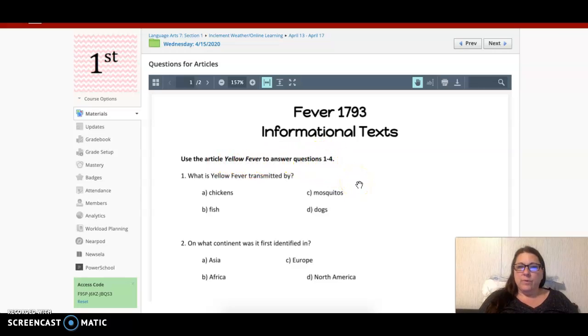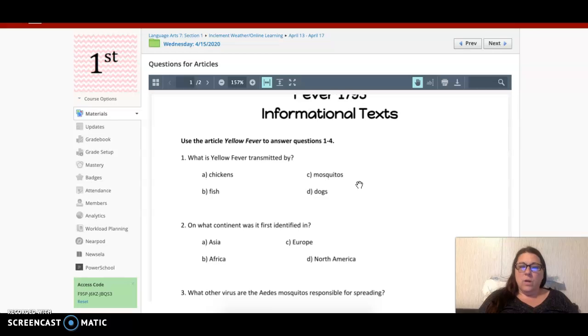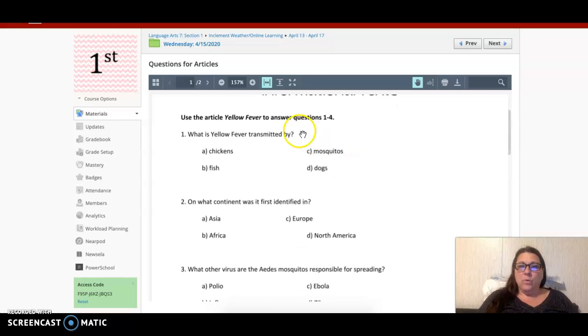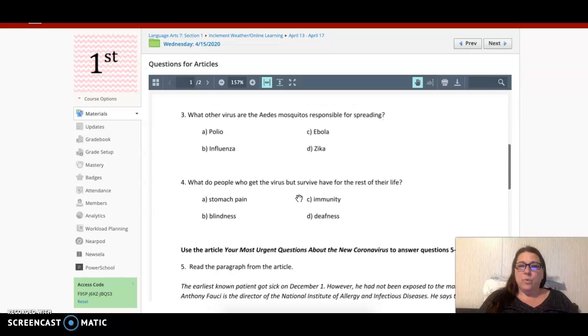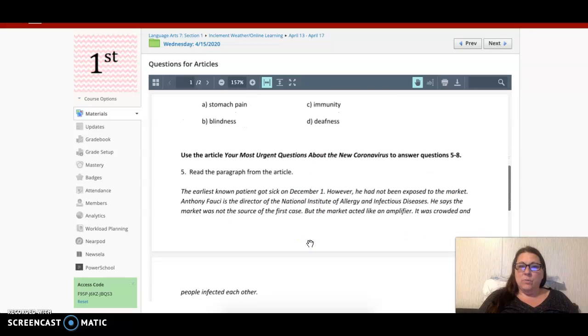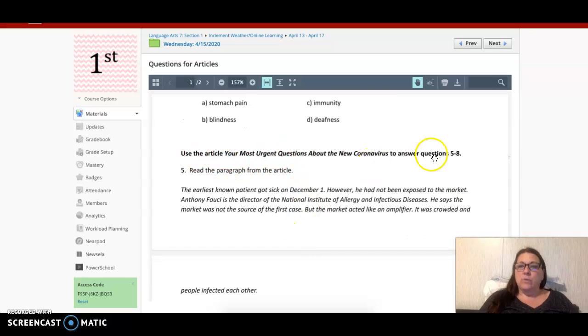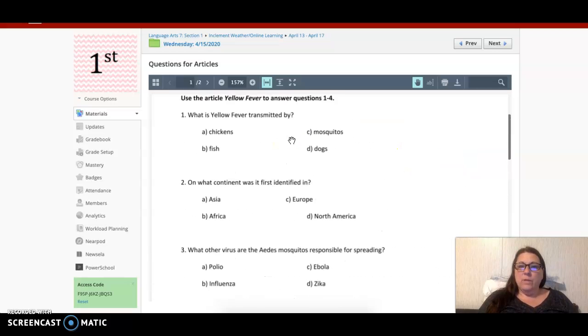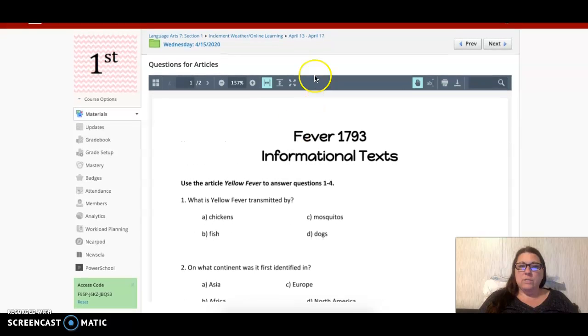You're going to have a different article to read tomorrow on Thursday about the coronavirus, and the rest of the questions will go with that article. So you're only answering questions 1 through 4 today. After you read the article Thursday, you'll answer questions 5 through 8 about that one, okay? So read the article, answer the 4 questions, and that's all you have to do for today.